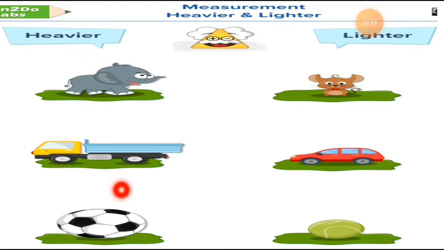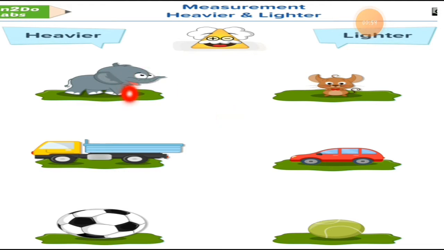See, here are things and here are things. These two sets are given, and here all the things are heavier things, and here all the things are lighter things. If you compare one row of things, you can easily understand one is heavy and one is small.